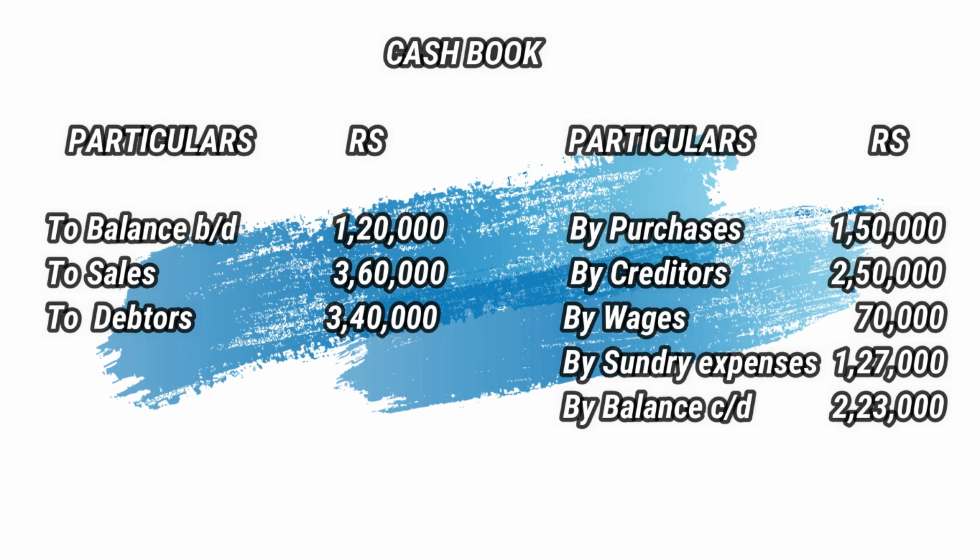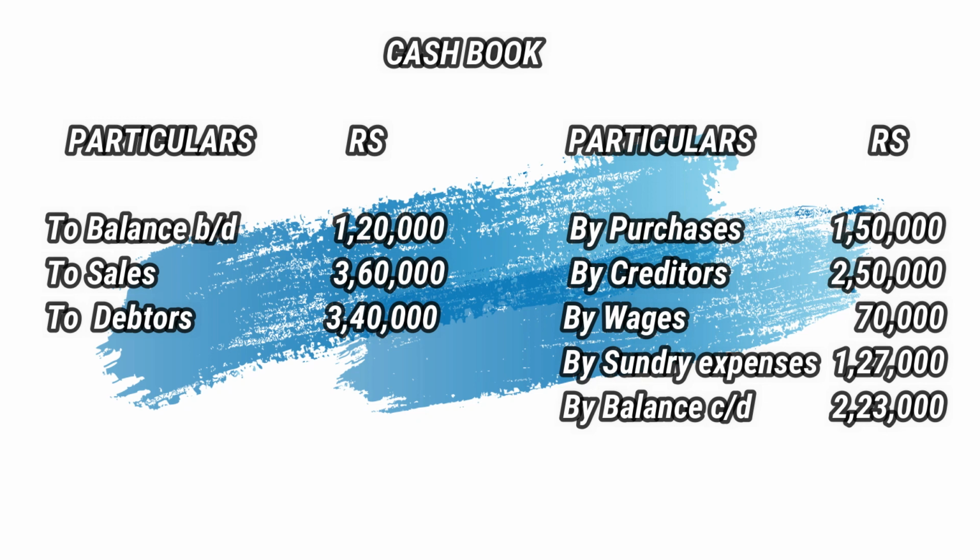Next, to sales. What does this mean? It means cash sales. Remember, keep it in mind, sales means cash sales. And to debtors, it means we have received that amount from our debtors. That is cash received from debtors. Come to the credit side. By purchases, it means cash purchases. We have given cash and bought goods. And the next one, by creditors. It means we have paid amount to creditors. Cash paid to creditors is that amount.